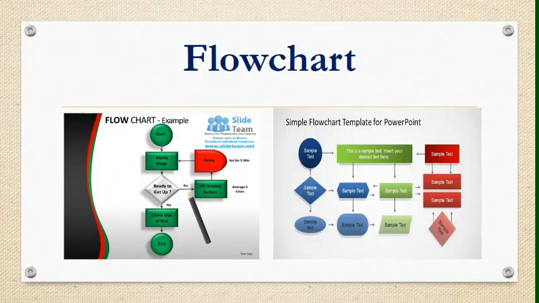Flowchart. My second topic is flowchart. You have learned how to write the instructions or algorithm to solve a problem. You can also show these instructions in graphical or pictorial form using some symbols. This process is called flowcharting.